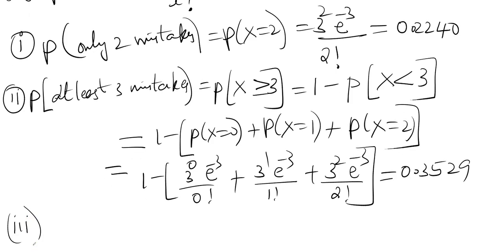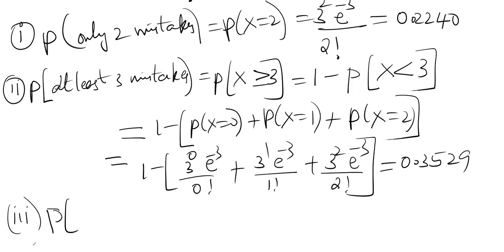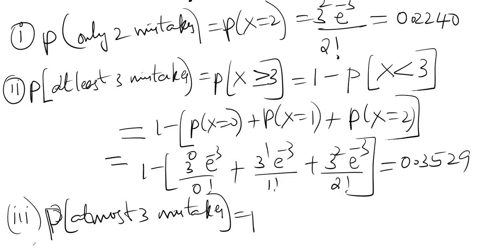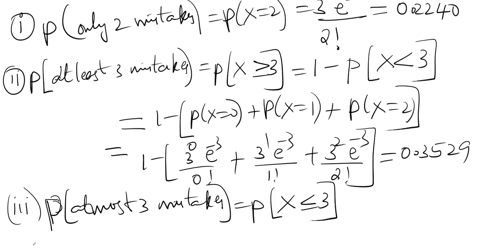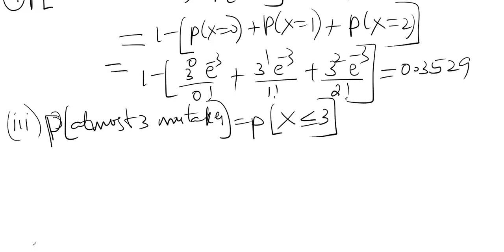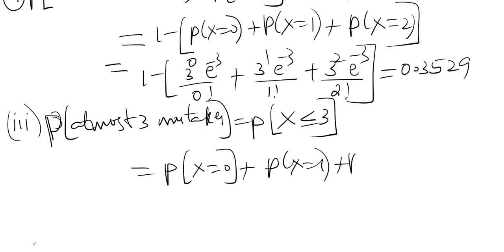The last question is the probability of at most 3 mistakes. At most means maximum, less than or equal to 3, including 3. Maximum means that number is also included. So here P of x is equal to 0, P of x is equal to 1, P of x is equal to 2, P of x is equal to 3.